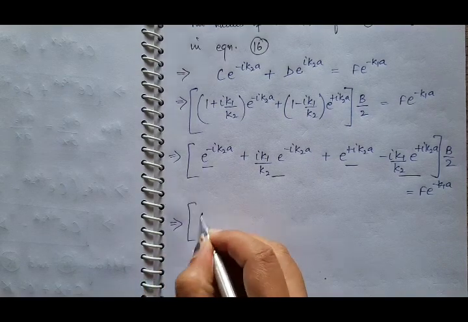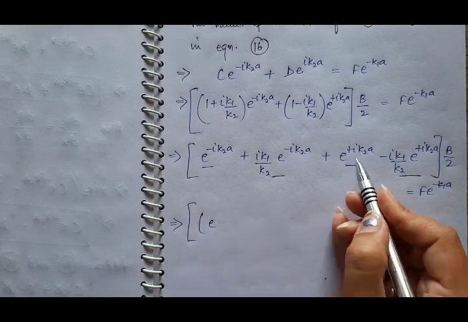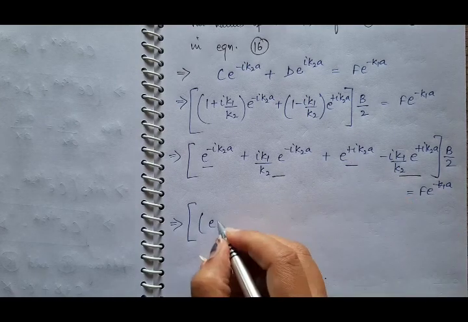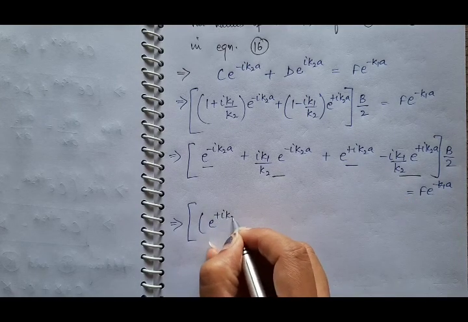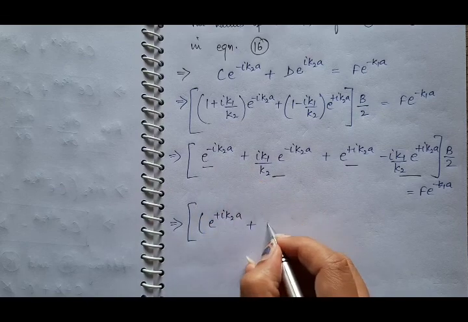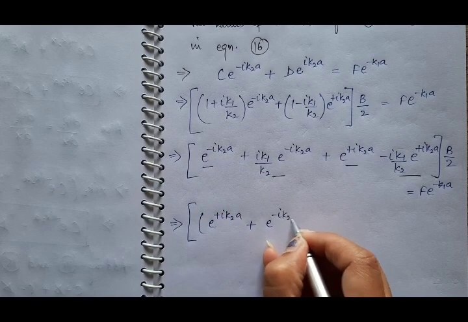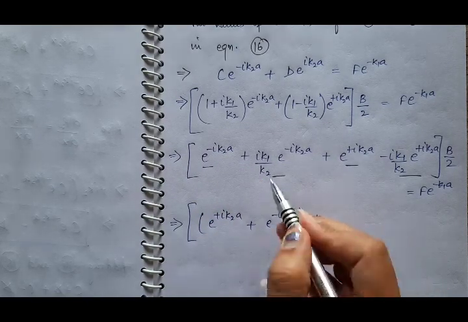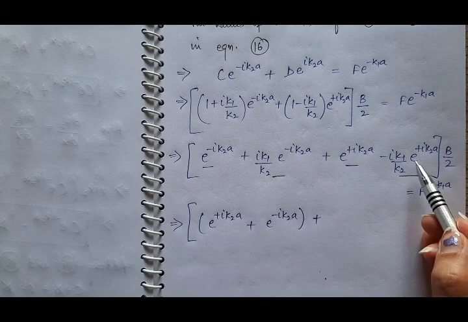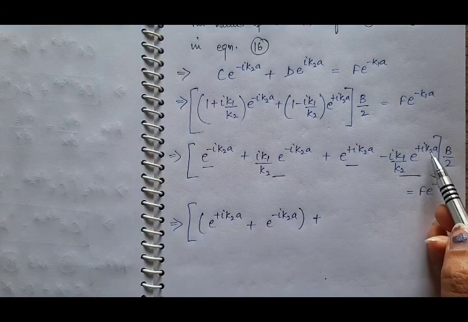Next we have e raised to power, write this term first, e raised to power plus iota K2a plus e raised to power minus iota K2a, then plus this e raised to power plus iota K2a.